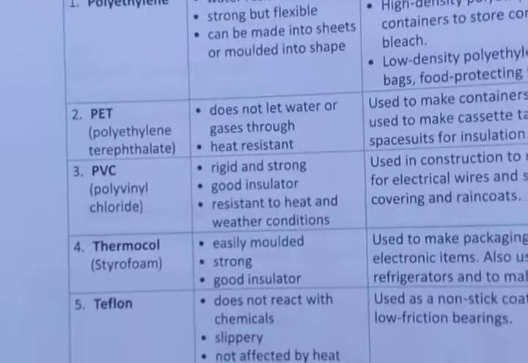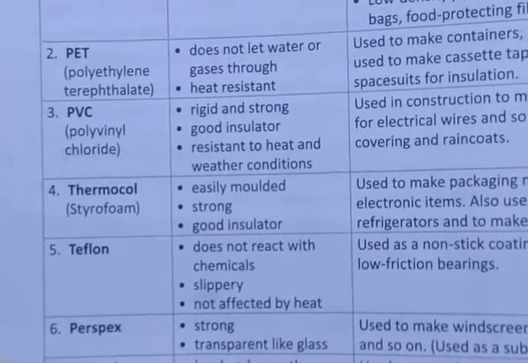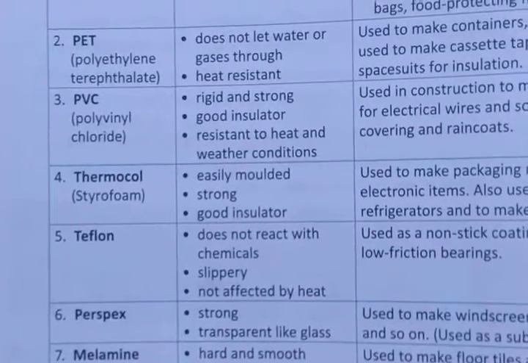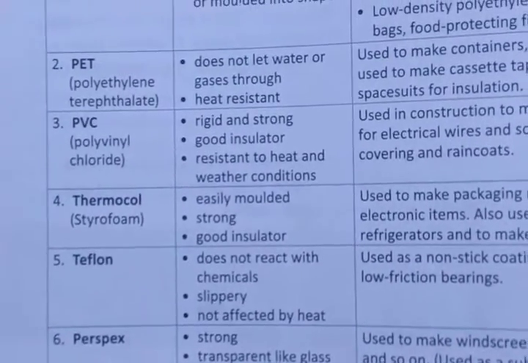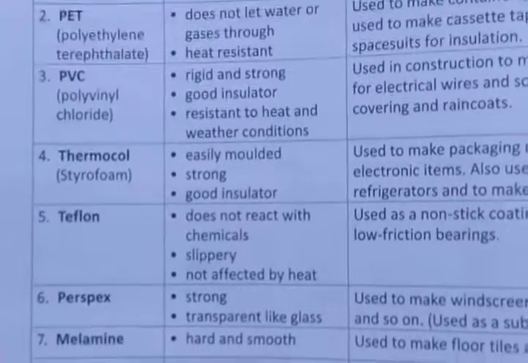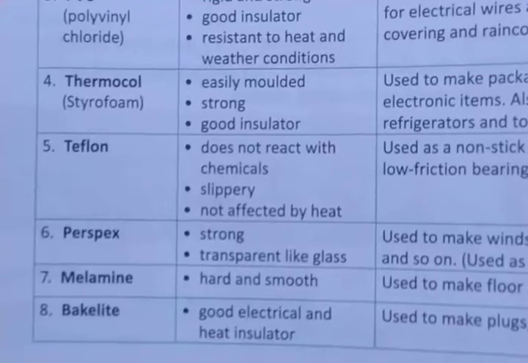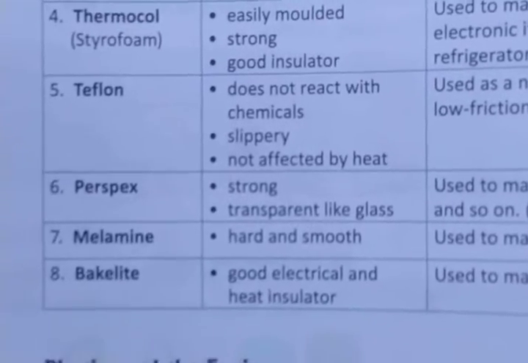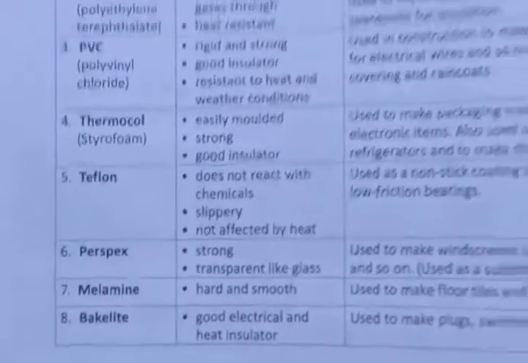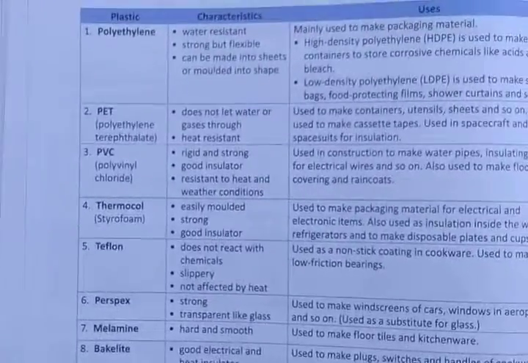So just see the types of plastic. Polythene, PET. PET full form is polyethylene terephthalate. PVC, polyvinyl chloride. Thermocol is also known as styrofoam, Teflon, perspex, melamine and bakelite. These are a few types of plastics.